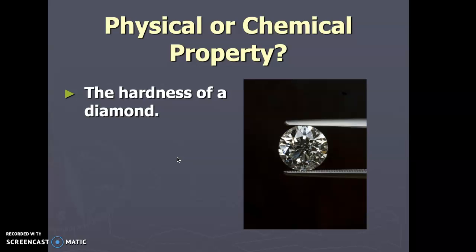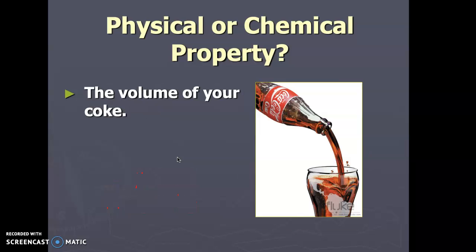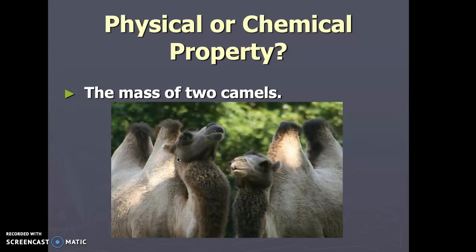Combustibility, flammability. The hardness of a diamond, I'm talking about this, it's a physical property, because we're talking about something we measure. It's not about it changing. A diamond is what it is, and it's not necessarily very reactive, right? Or if it is, that's not what we're describing. The volume of your Coke, as we talked about this, is a physical property. It's coming in a 1-liter bottle, maybe it's coming in a 20-ounce bottle, it might change.